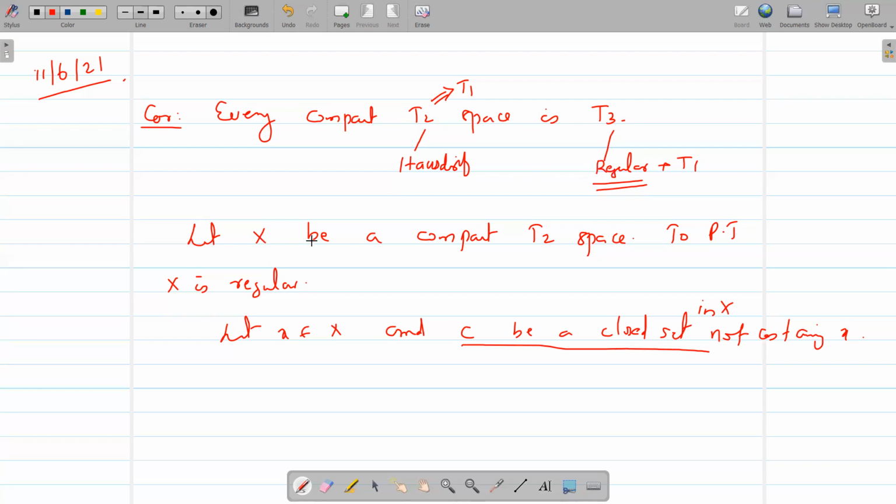So you start with: let X be a compact T2 space. To prove that capital X is regular. Another regularity definition. Let x belong to capital X and C be a closed set in capital X not containing x. C is a closed set in a compact space capital X, and we know that compactness is weakly hereditary. Since compactness is weakly hereditary, C is compact.